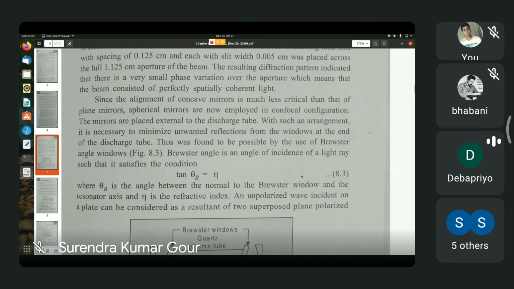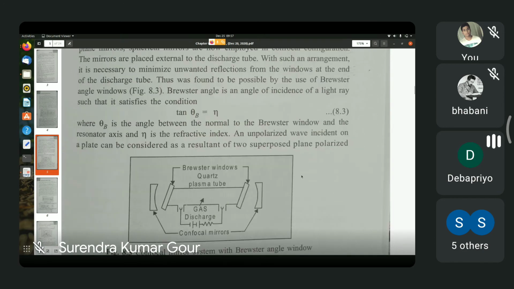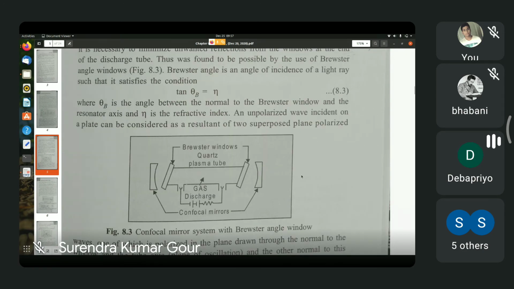By the way, Javan et al. initially experimented with the 1.15 micrometer radiation, which is in the infrared region, and they found very many interesting things regarding the various wavelengths which lie close to 1.15 micrometer.